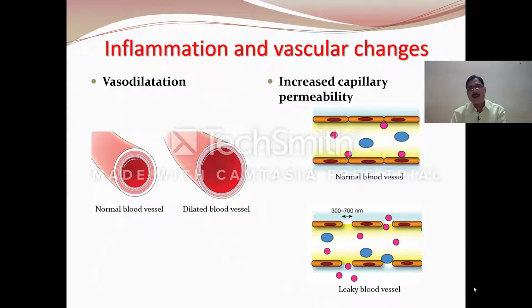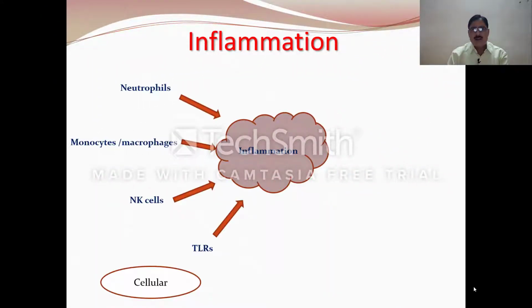Now, how does inflammation occur? During inflammation, vasodilation occurs. Vasodilation means the lumen of the blood vessel increases. As a result of this, there is an increase in capillary permeability. Due to increase in capillary permeability, the blood vessels become leaky, through which the fluid can pass easily outside.